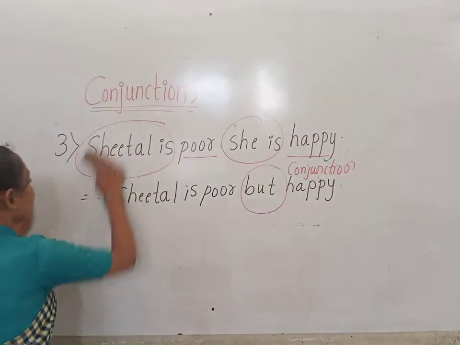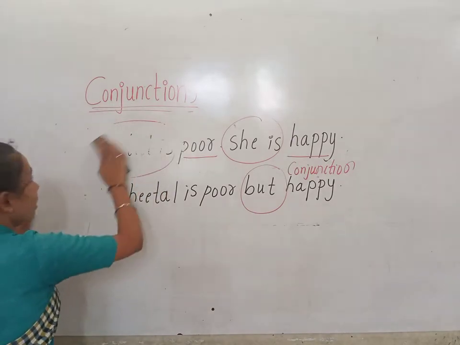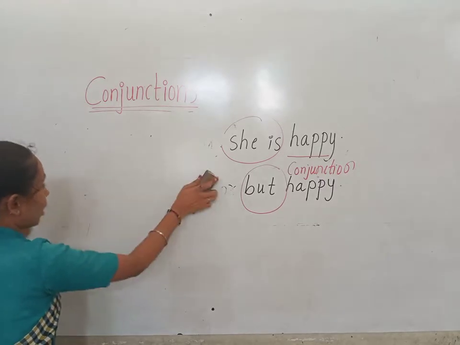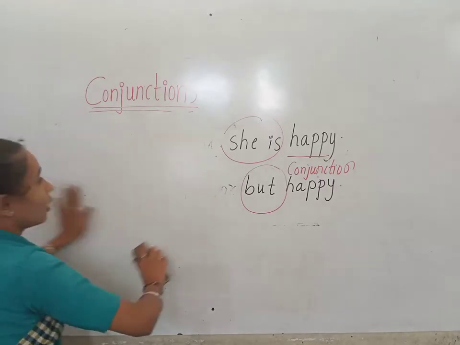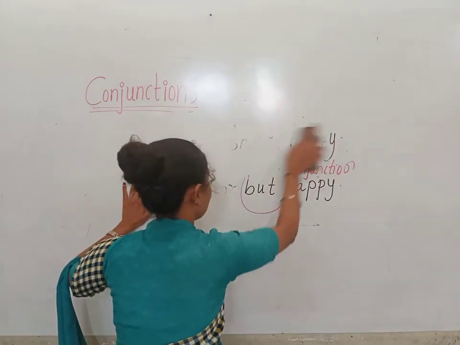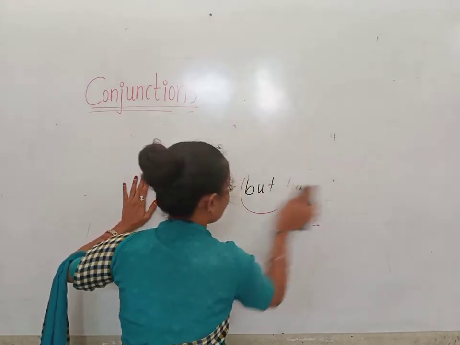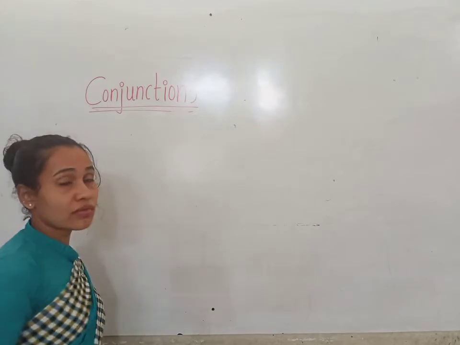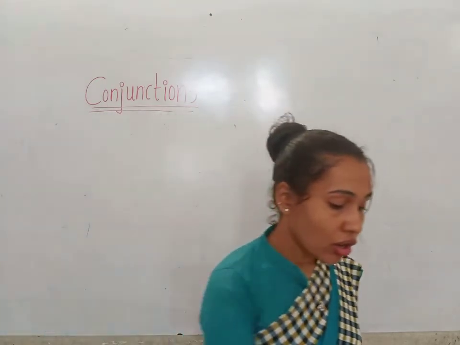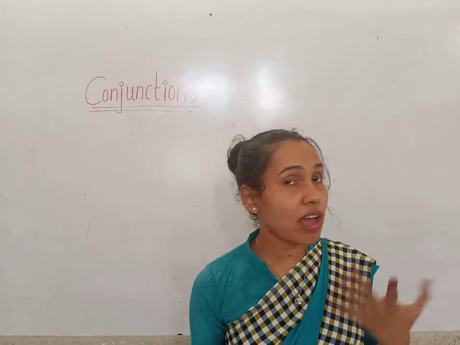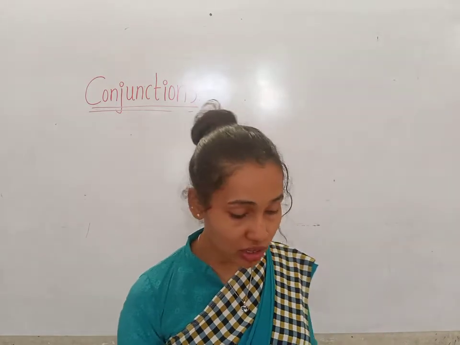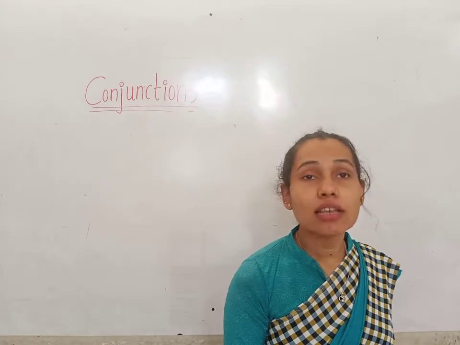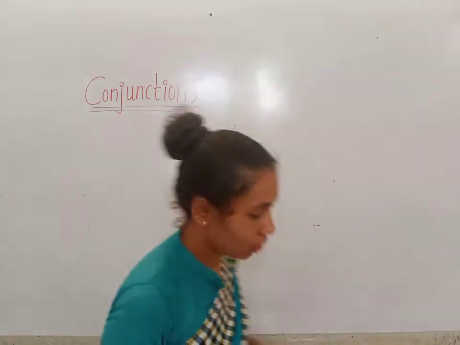Okay children, now let us see when we should use because. Because is also a conjunction, children. For the choices we have to use the conjunction or. For the two opposite ideas we have to use the conjunction but. Now let us see when we should use the conjunction because. Okay, because.